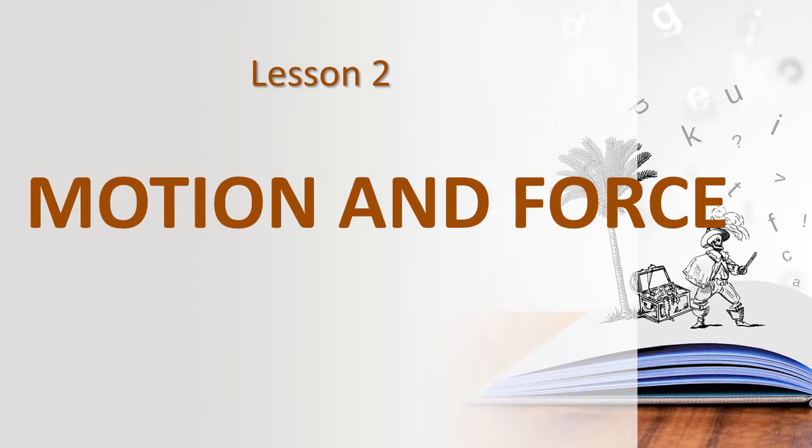A body covers equal distances in equal intervals of time is called dash motion. And then fourth question.